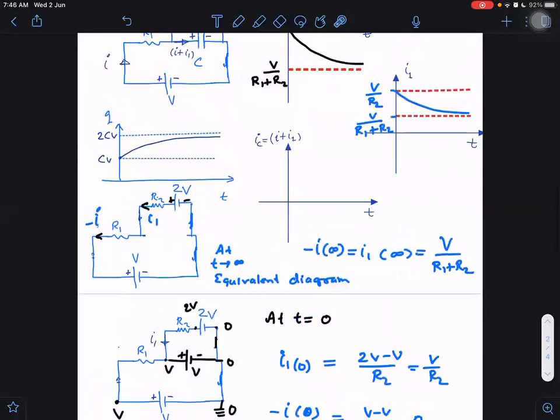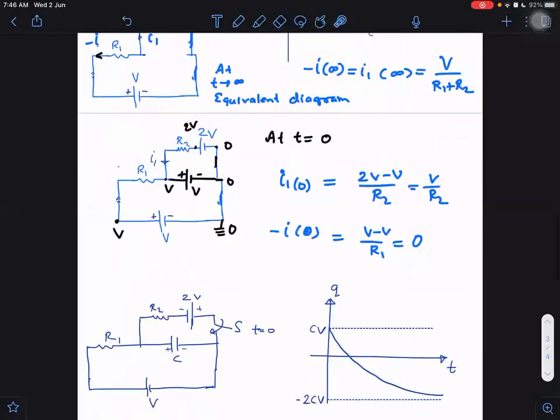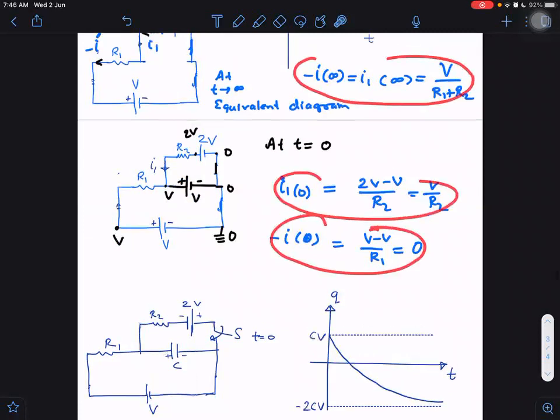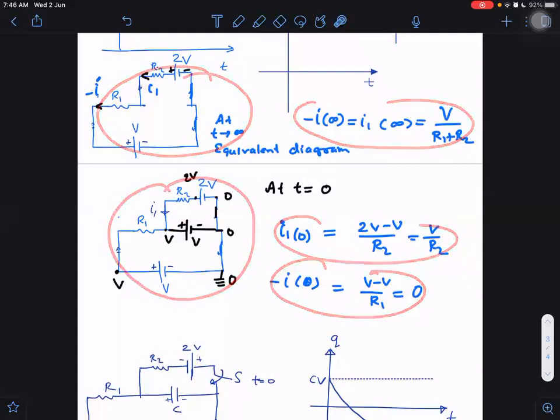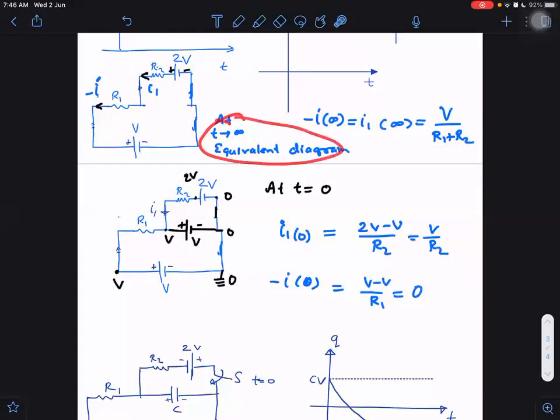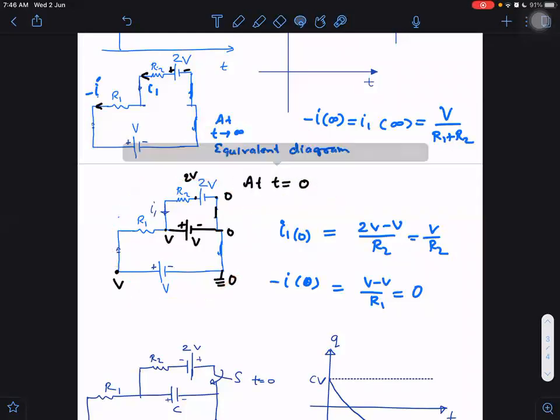So while we go to this graph, before that we should have done this work. And before doing this work, what work should we have done? Equivalent diagram work. Are you remembering the steps? First is the equivalent diagram at t equal to infinity, and the equivalent diagram at t equal to 0. This is our first step.